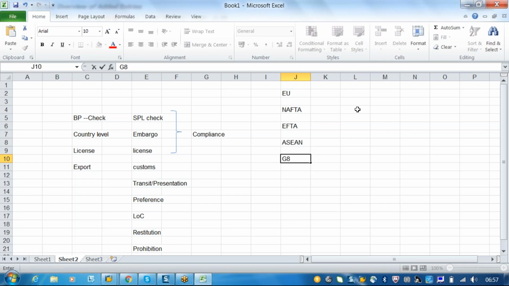If you take NAFTA countries, in NAFTA we have US, Mexico and Canada. When any transaction is happening between these three countries, the rules and regulations framed among these three countries are the same. So you can use the same single legal regulation from US to Mexico, or Mexico to Canada, or Canada to US invariably. That means there are no restrictions or change in the rules and regulations or economic impact within these three countries.